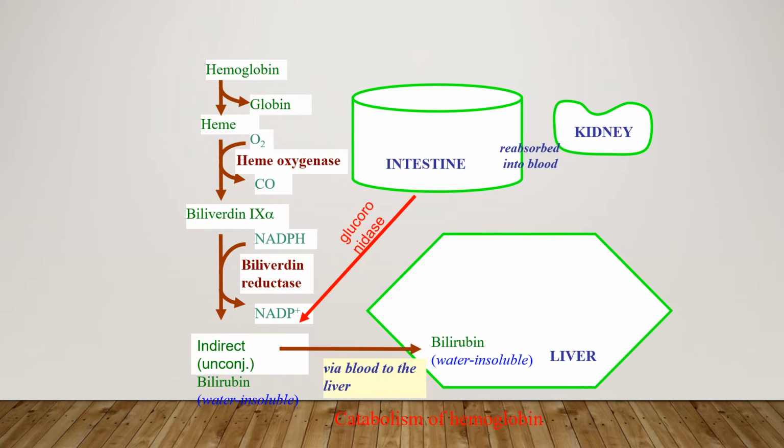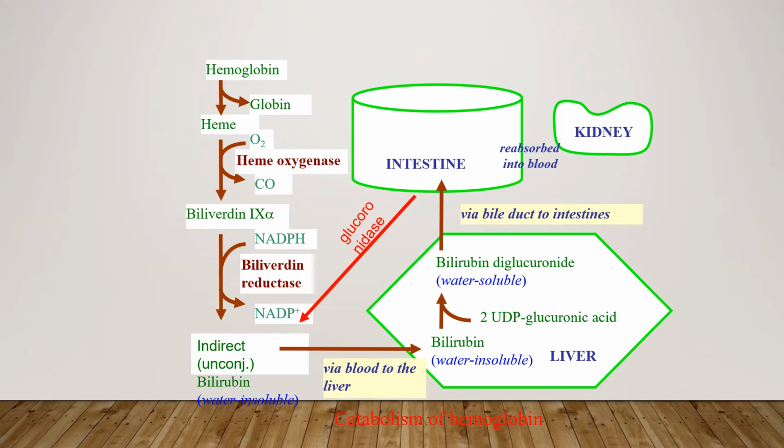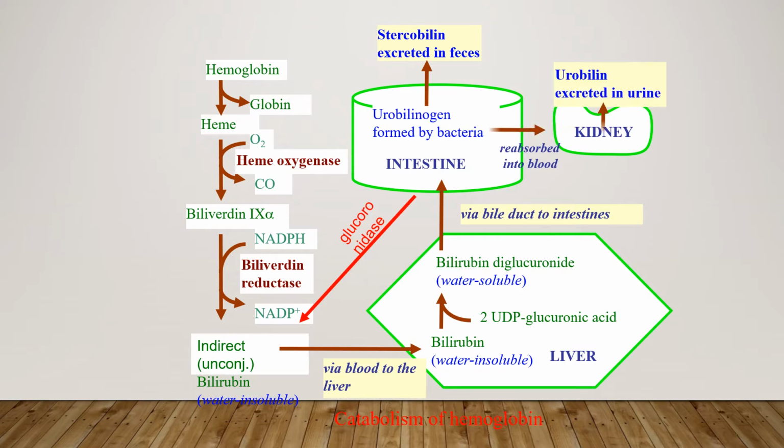This indirect or unconjugated bilirubin, which is water insoluble, goes to the liver via blood, and in the liver, UDP glucuronic acid converts this water insoluble indirect bilirubin to direct bilirubin. Then this direct bilirubin is sent to the intestine via the bile duct, and in the intestine, urobilinogen is formed by bacteria, and this stercobilin is excreted in the feces, whereas some goes to the kidney and the urobilin is excreted in the urine.